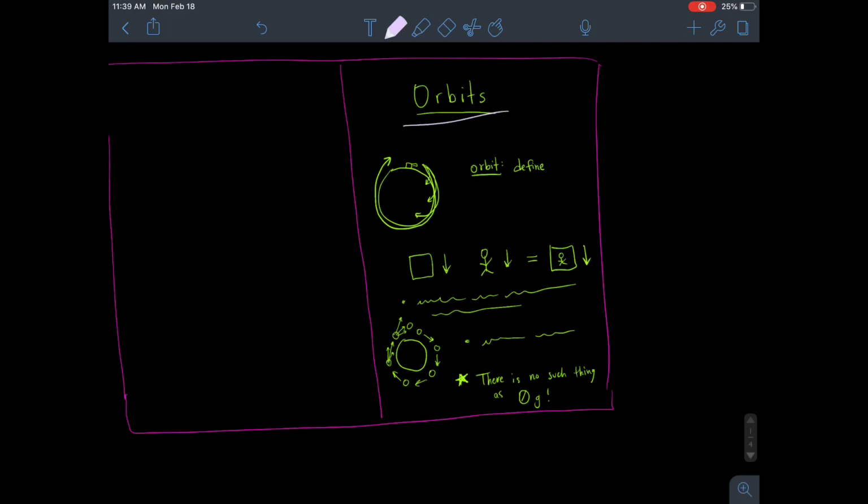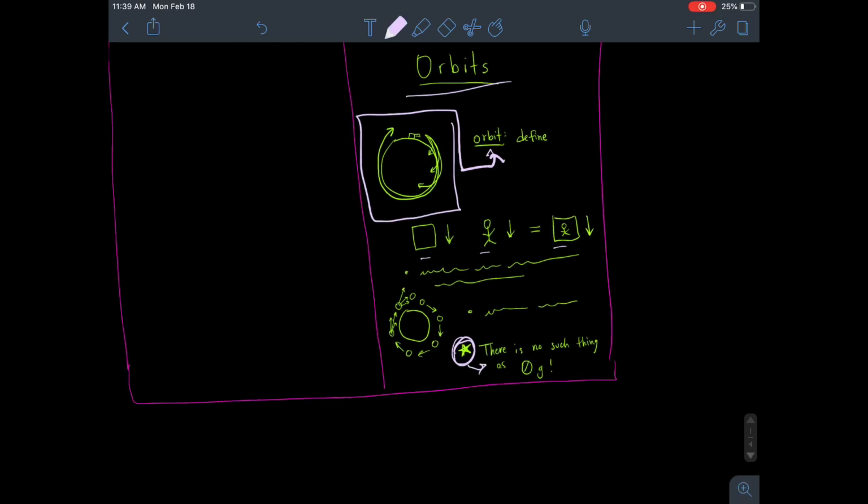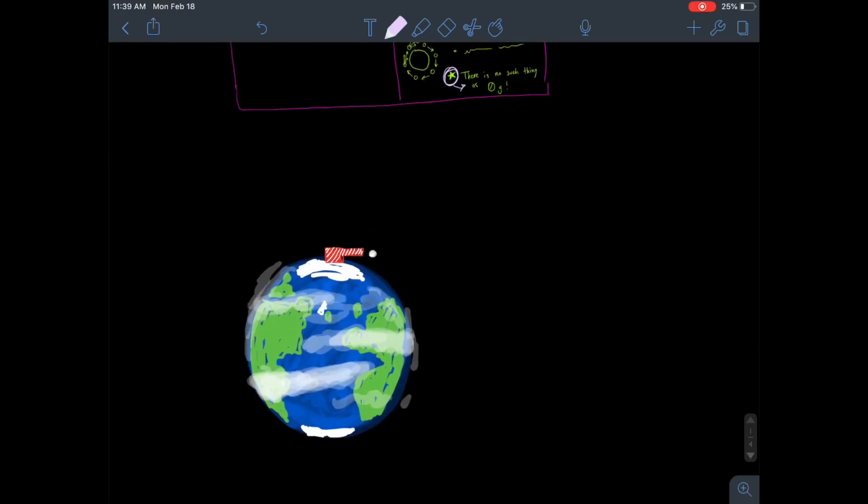And then we're going to do a demonstration and kind of a thought experiment about if we were to fire a cannon, followed by a definition of orbits, or of an orbit. And then we're going to look at another thought experiment about a person falling in an elevator, and we'll record some notes as we go along. Finally, we will come up with some conclusions that point to the fact that there is no such thing as zero G. So let's dive in.